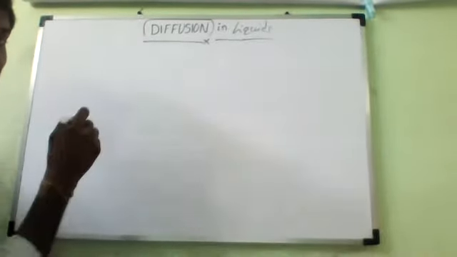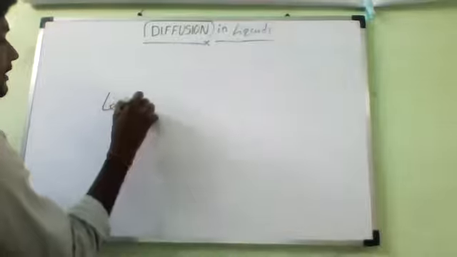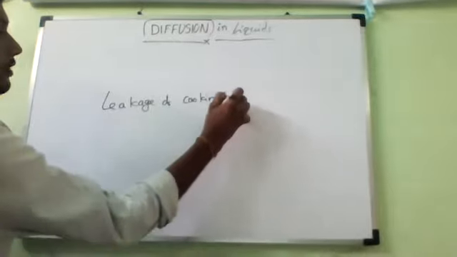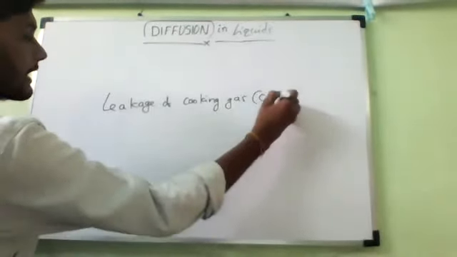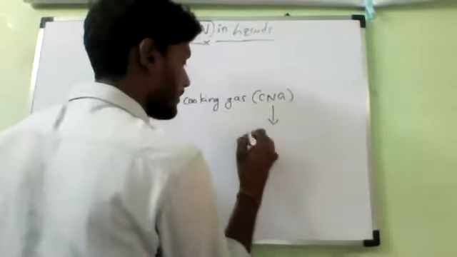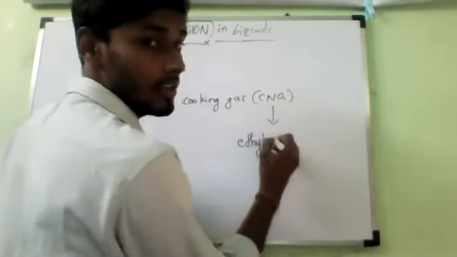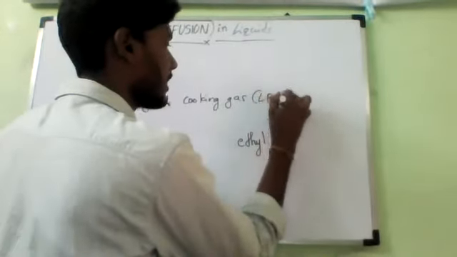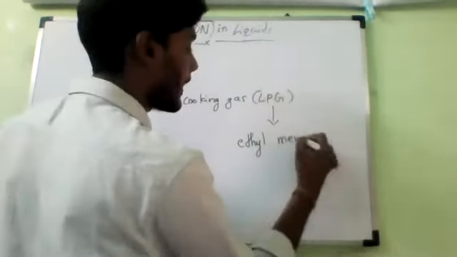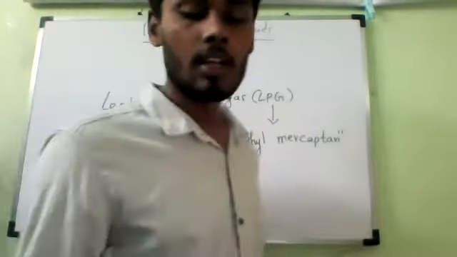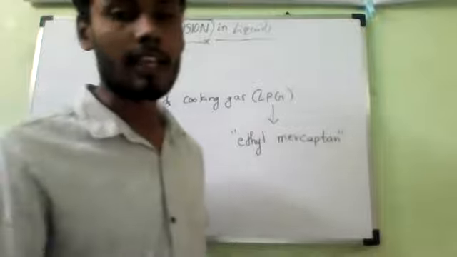And last one, leakage of cooking gas. So cooking gas means what? LPG. So LPG contains what? Ethyl mercaptan. Because of this, we are getting a very strong smell. So these all are the examples of diffusion in gases.